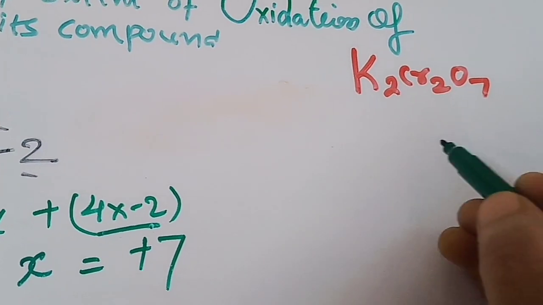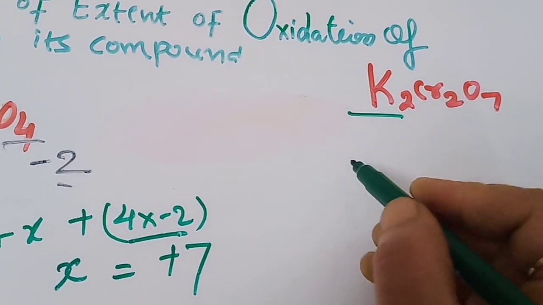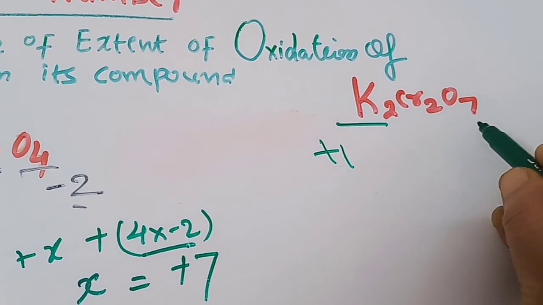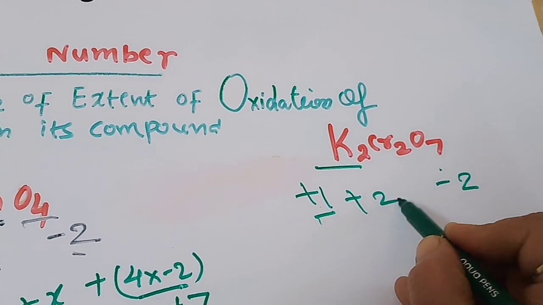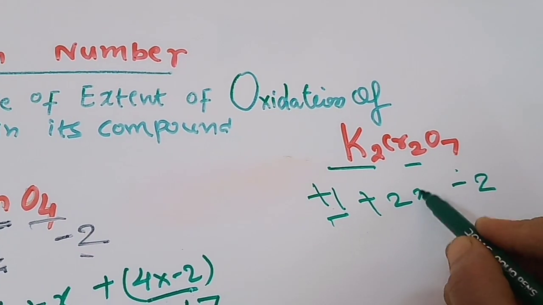Again, for the potassium it is +1, and for the oxygen it is -2. The chromium has 2 units here, so we take 2x.